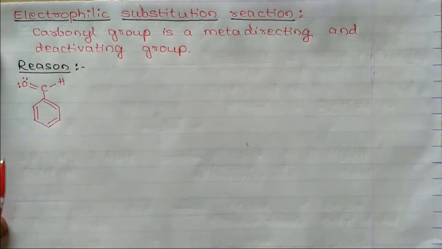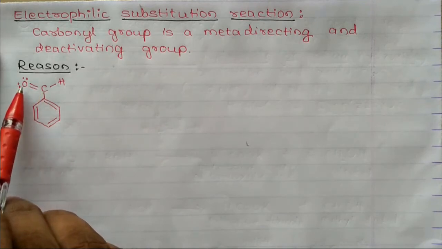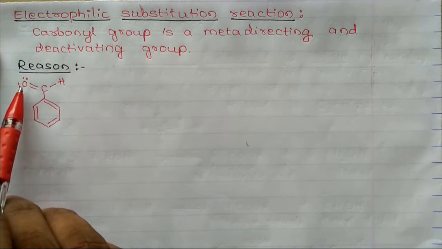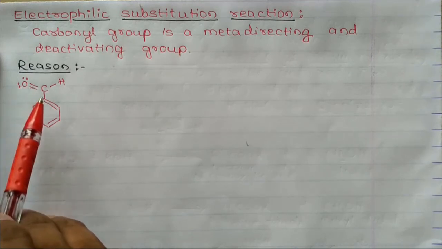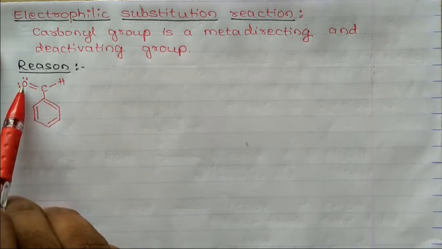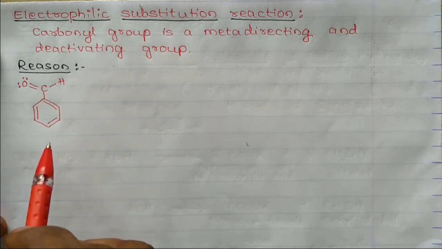Here, the carbonyl carbon atom is bonded to the electronegative oxygen by a double bond. Since the oxygen atom is more electronegative than carbon, the bonded electrons are pulled towards the oxygen atom, which pulls the pi electrons of the benzene ring also. This gives the resonance structures.